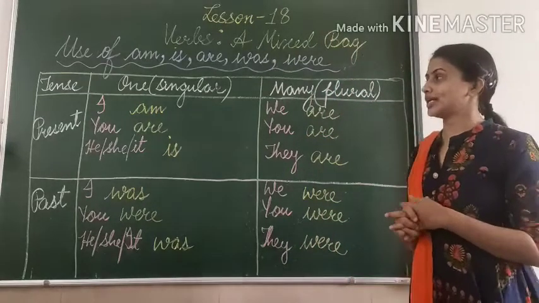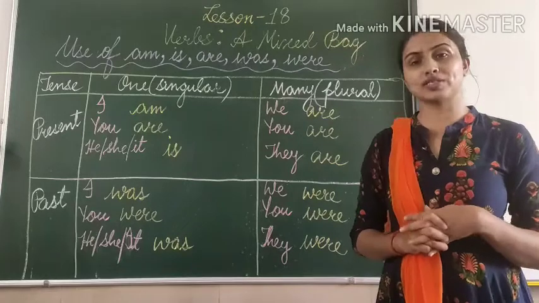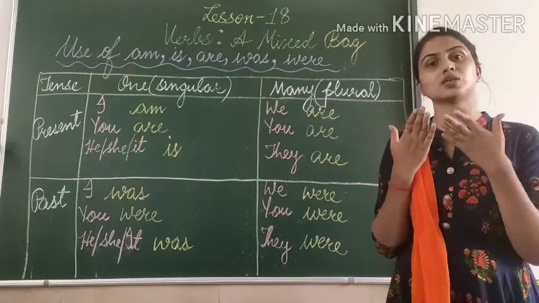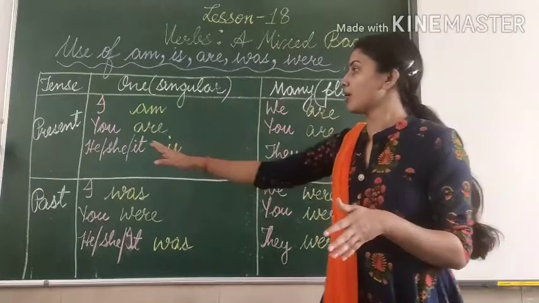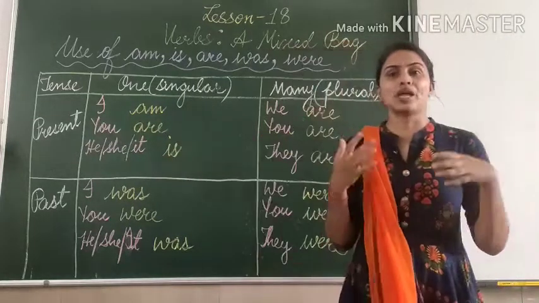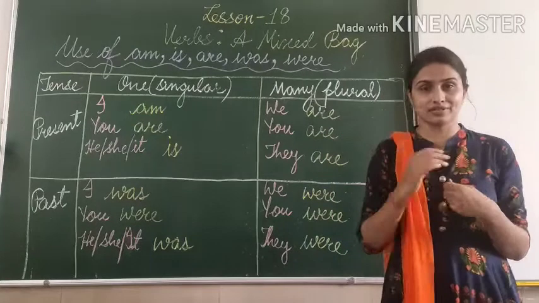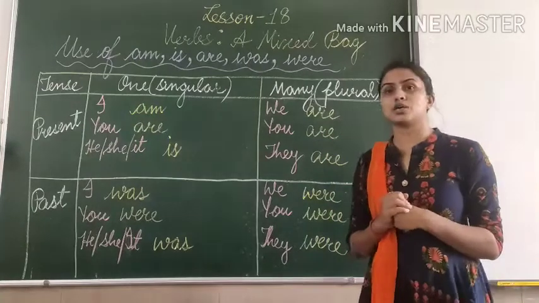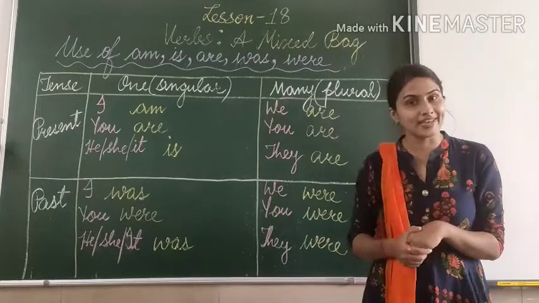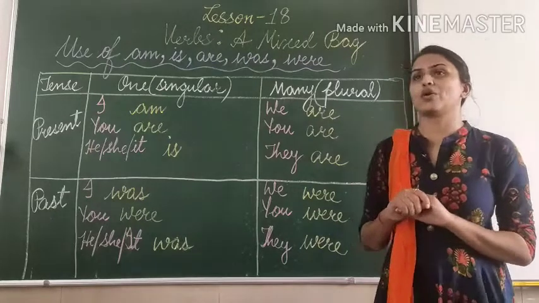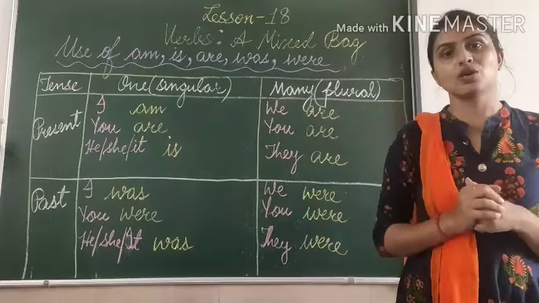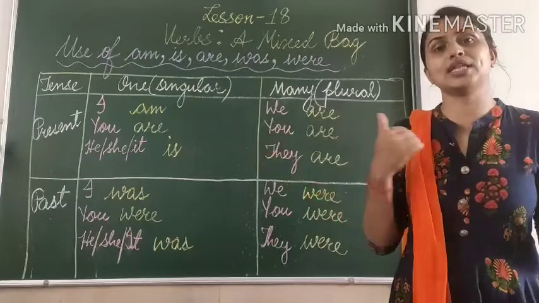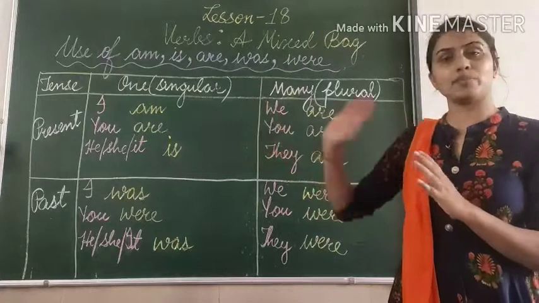When something is going on now, the sentence is in present tense. For example, I'm teaching. You are learning. Or he is playing. She is going. So when something is happening, the sentence is in present tense.